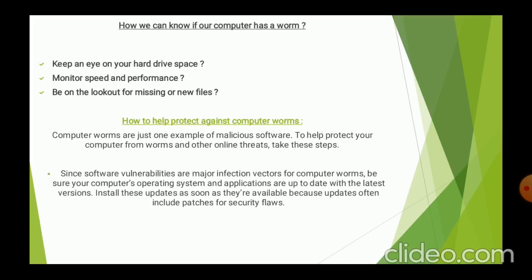Coming to next, how we can know if our computer has a worm. There are mainly a few points: keep an eye on your hard drive space, monitor speed and performance, and be on the lookout for missing or new files. Keep an eye on your hard drive space. When worms repeatedly replicate themselves, they start to use up the free space on your computer.